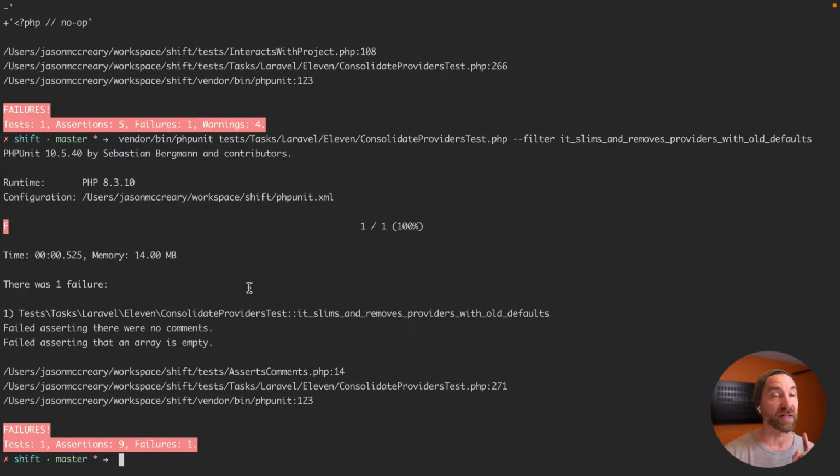It's moving ahead to the comments, and it's doing that. It's correct, but it's doing that because now we don't have anything that we're actually updating in the app service provider, because there's no actual things to do for the listeners or the policies because they're auto-discovered, and that's the whole point. We simply just don't want to leave the comment. There wasn't anything that we actually moved. We were defaulting putting in the route service provider or the rate limiter for a default route service provider to be helpful. But if we don't actually have a route service provider, or at least we have one that doesn't have a rate limiter, then it doesn't get moved across.